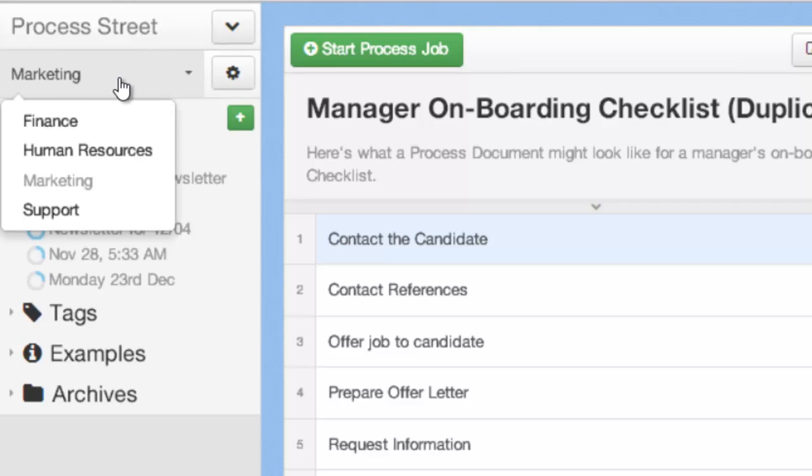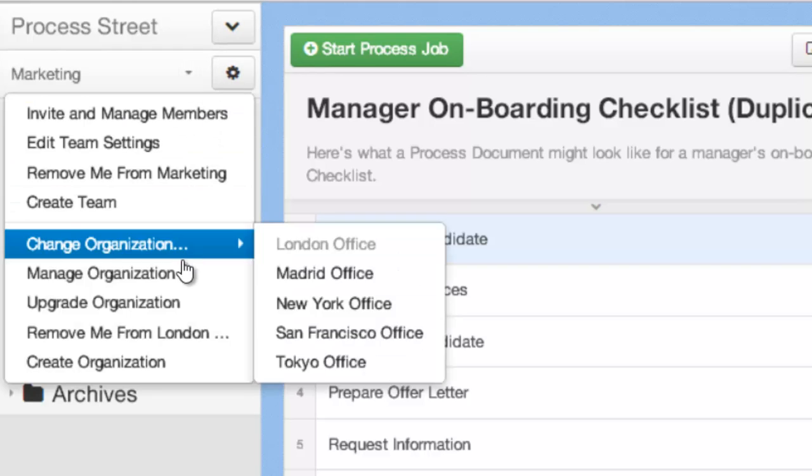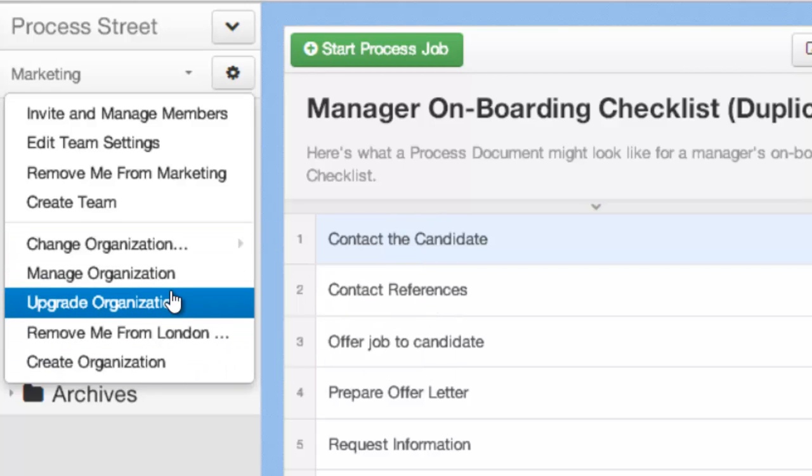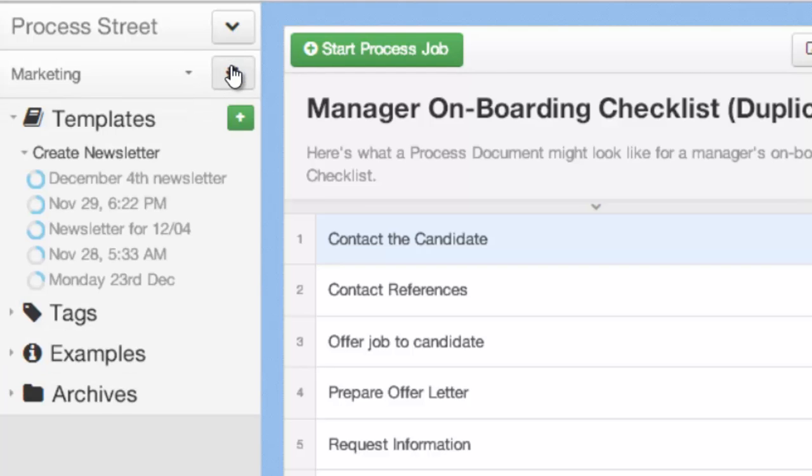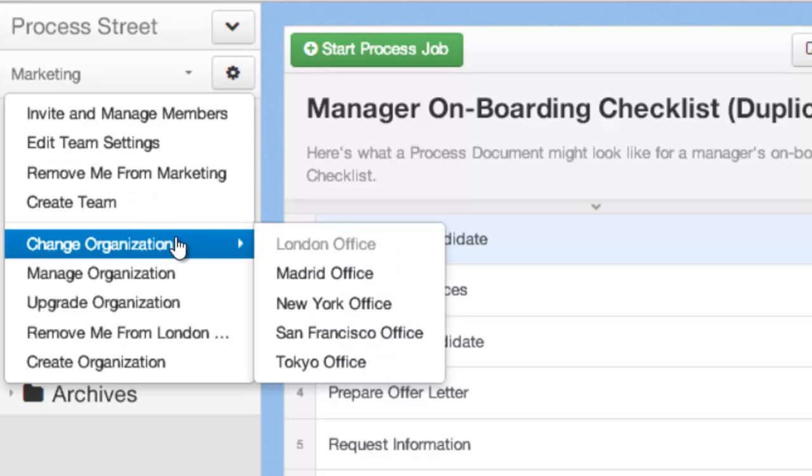The administrator will be able to see everything across all teams, and right now the person who created that organization is the administrator. What you'll see in our next release is these organizational and control options are all going to get packaged away into a separate organization menu, where you're going to be able to see all the different team members, all the different teams, control administrators, invite, remove, control permissions, that kind of stuff. But for now, you're just going to switch organizations using this drop down and arrow.